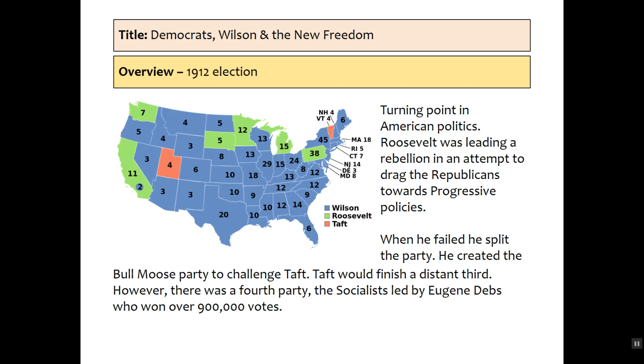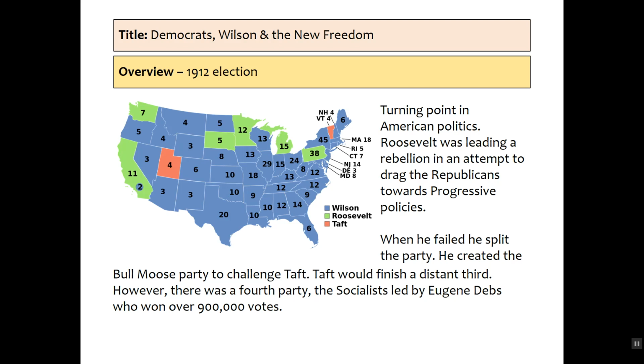Now, the 1912 election is worth zooming in on. So we've got the 1896 election with William Jennings Bryan. They lose again in 1900. They lose again in 1904 and 1908, and now 1912. We've got the turning point in American politics. As we know from last lesson,